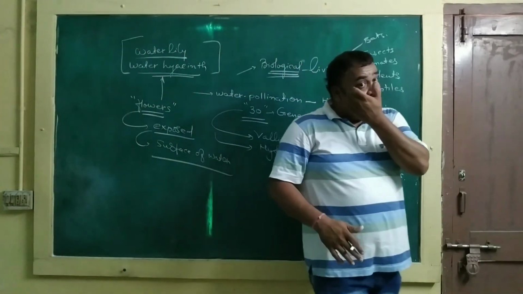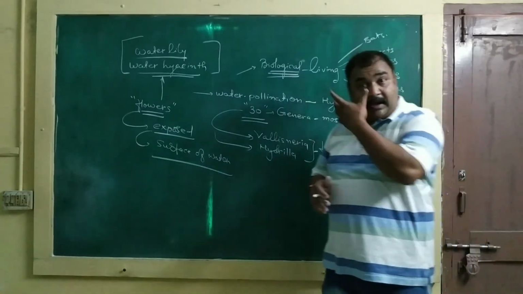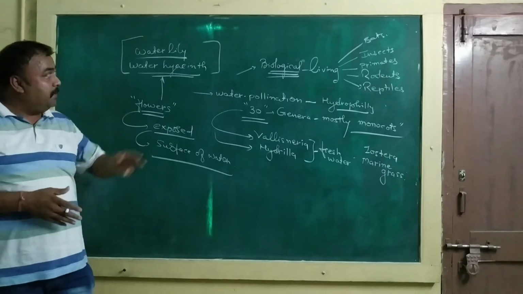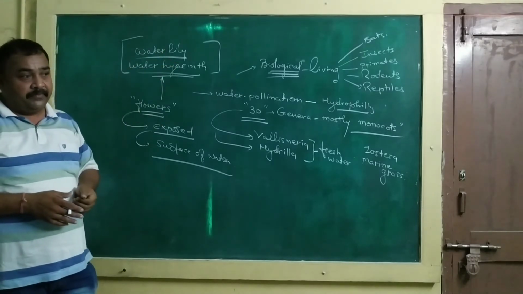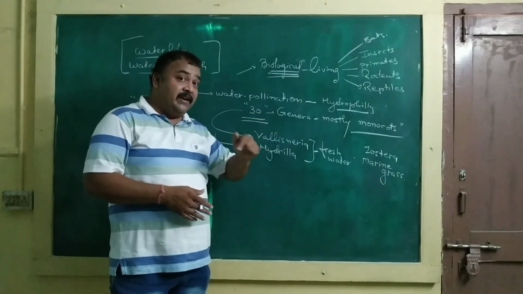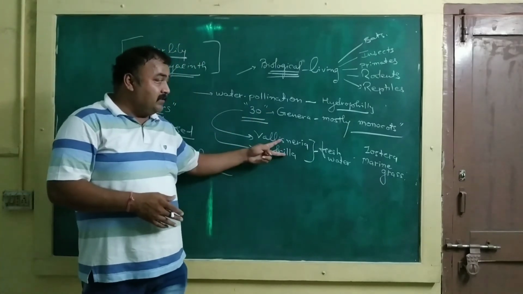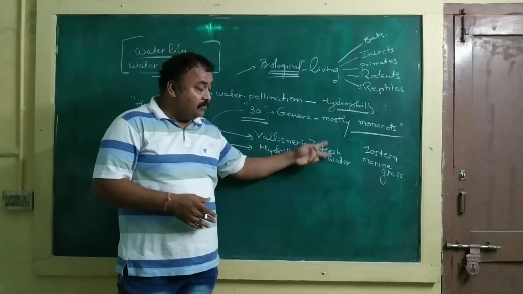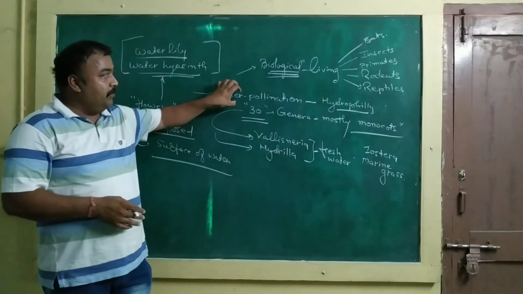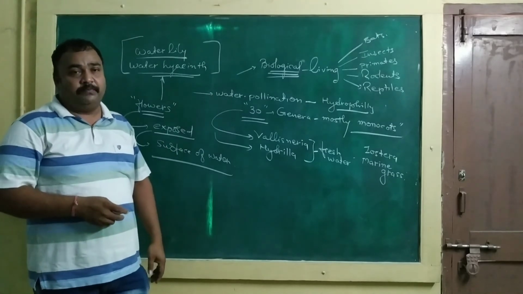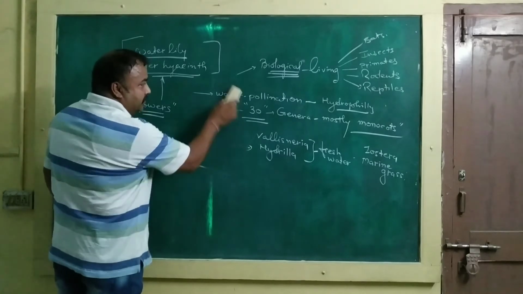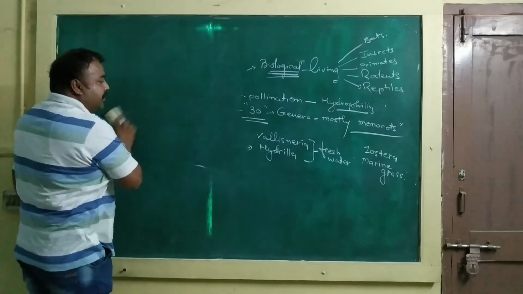They are exposed to various pollinating agents, so pollination by insects takes place in these plants. Water pollination only takes place in 30 genera, as I discussed earlier. In Vallisneria and Hydrilla, freshwater plants, and Zostera, a marine grass, water pollination or hydrophily takes place. Now, what happens in water pollination?